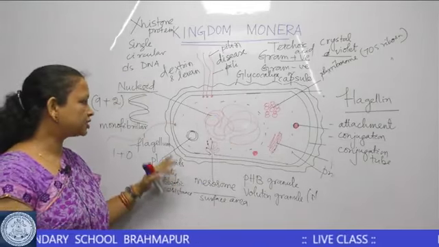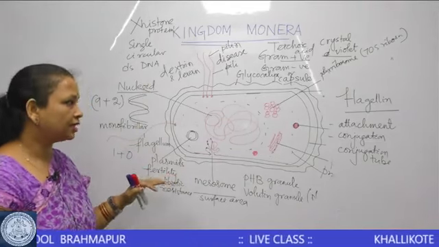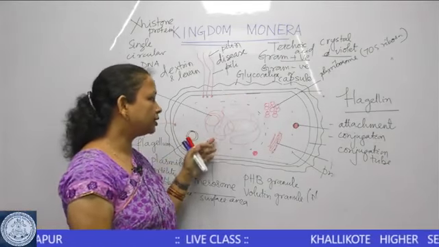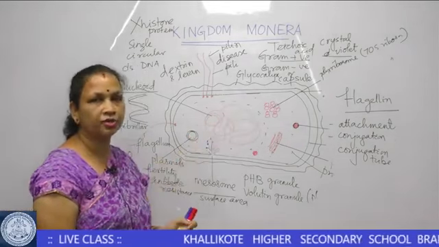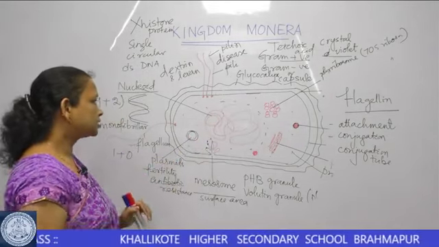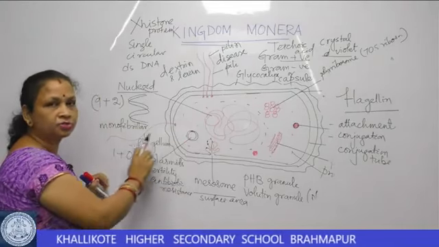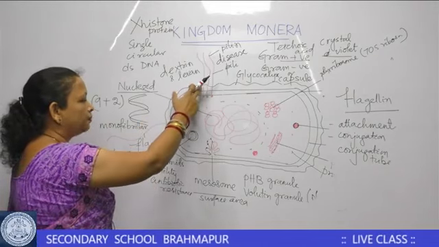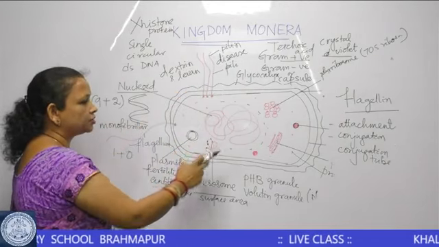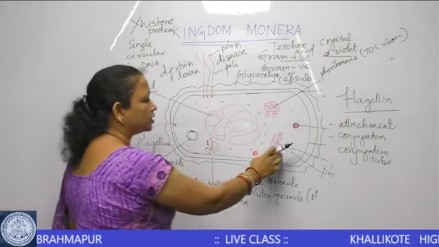So, some of these structures are always present, like the cell wall, membrane, the DNA nucleoid, the 70S ribosome, storage granules, etc. Some structures are sometimes found in a bacterial cell, like the flagellum, capsule, pili, plasmid, mesosome and the photosynthetic lamellae.